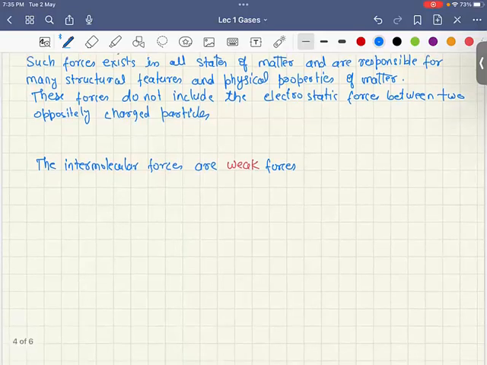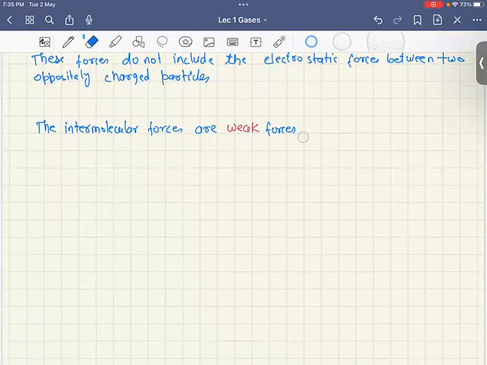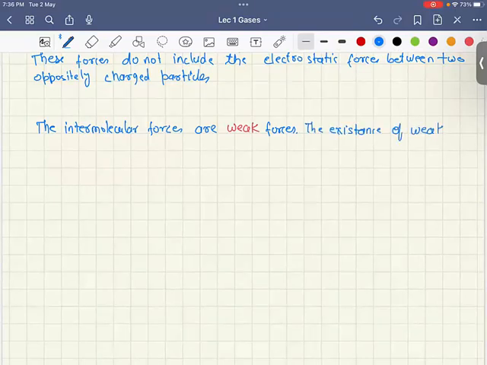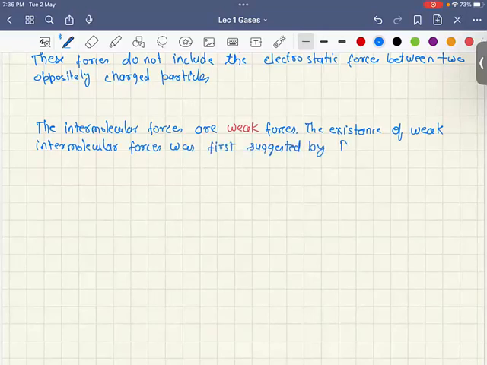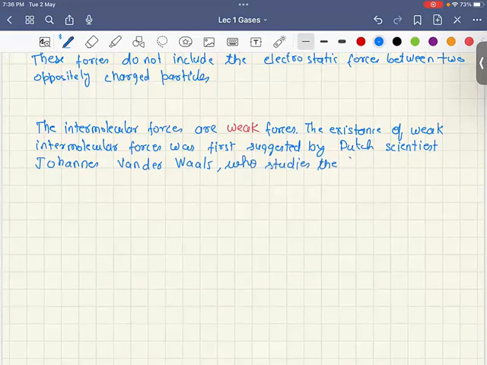So we are going to study in detail about it, but before that, let us write this down, right? So the existence of weak intermolecular forces was first suggested by Dutch scientist Johannes van der Waals, who studied the effect of these molecular forces on the behavior of real gases, right?